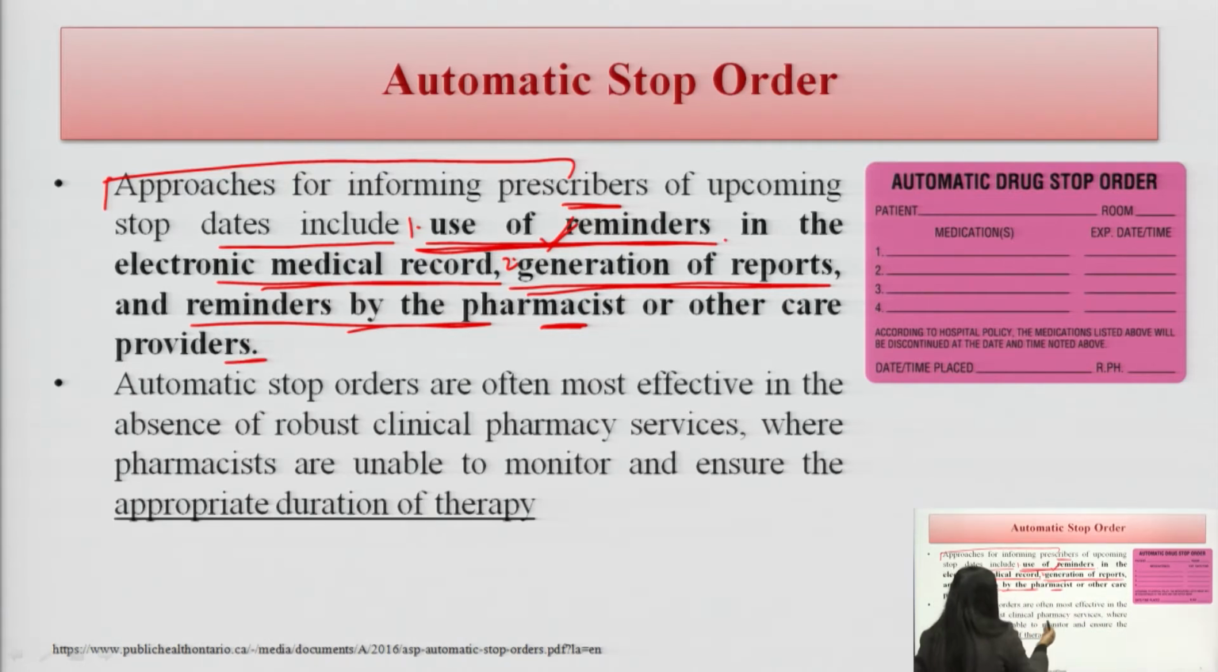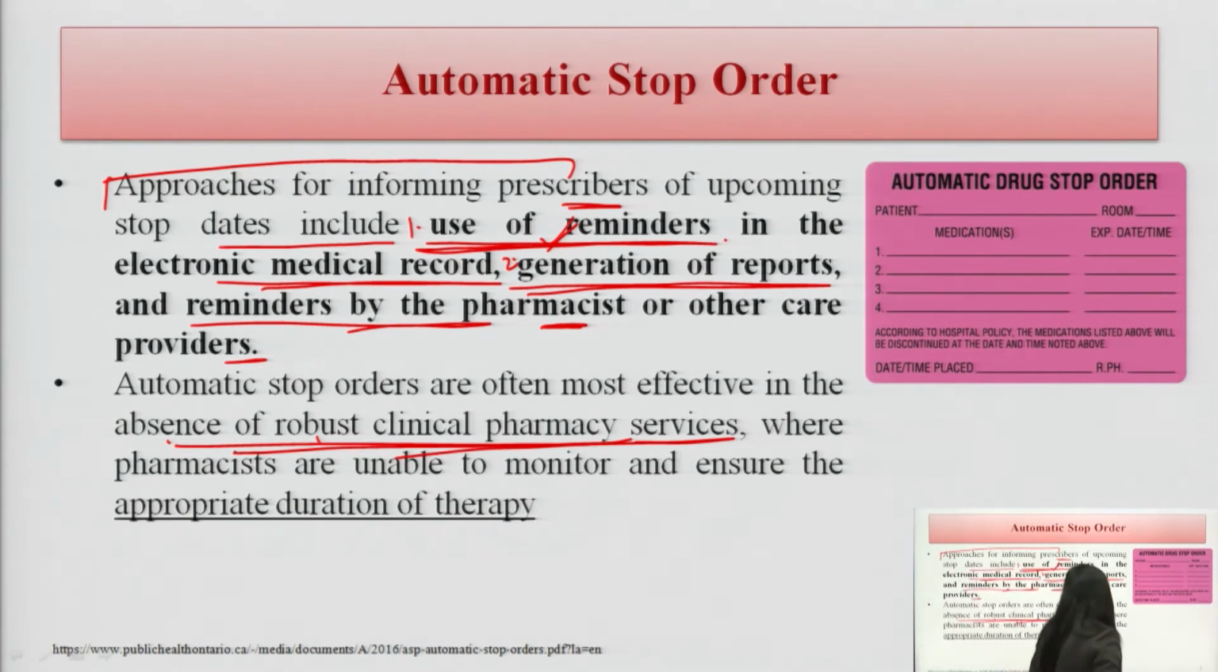Automatic stop orders are often effective in the absence of robust clinical pharmacy services. In the previous slide, I told you, when there is a lack of vigilance, it means there is an absence of robust clinical pharmacy services. The clinical pharmacy services are not available as they should be. Where pharmacists are unable to monitor, they are not in sufficient number, so at that time they are not providing the services as they should. Because of this lack of staff, at that time we can use the automatic stop order strategy.